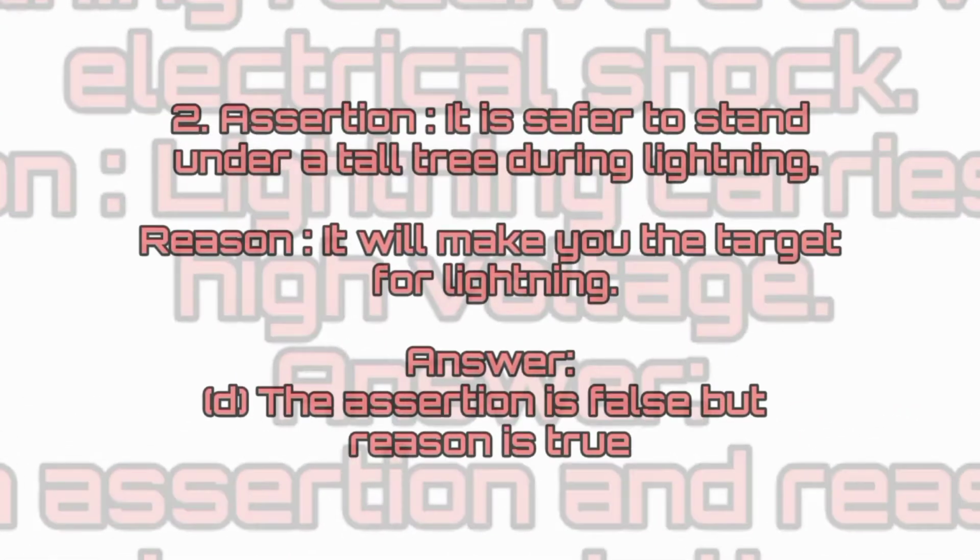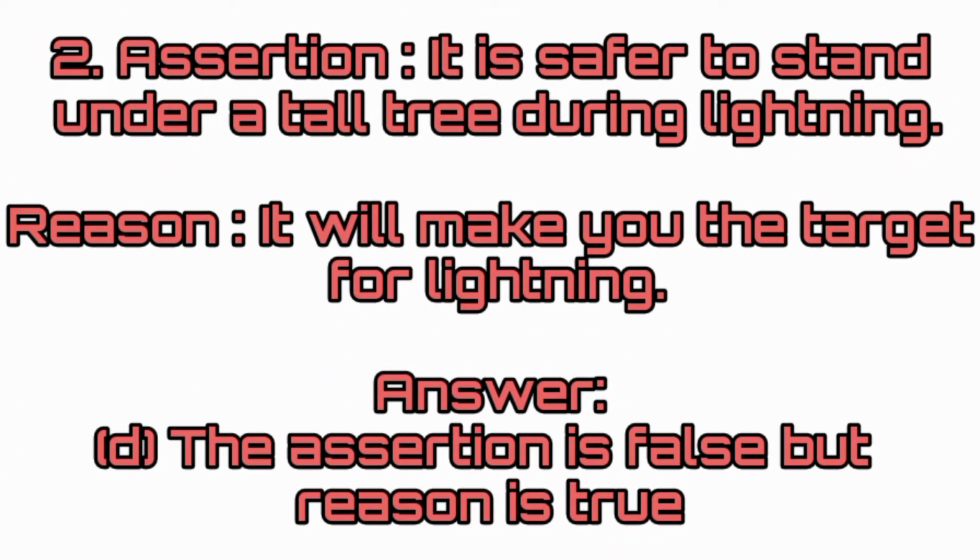Then second question, assertion. It is safer to stand under a tall tree during lightning. Reason. It will make you the target for lightning. Here assertion is false but reason is true. So here option D is correct. Assertion is false but reason is true.